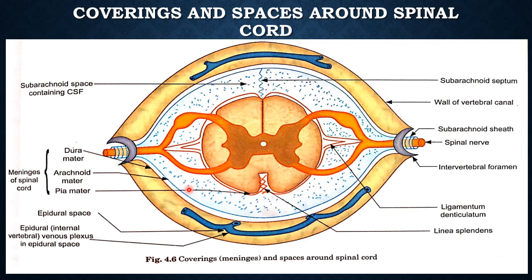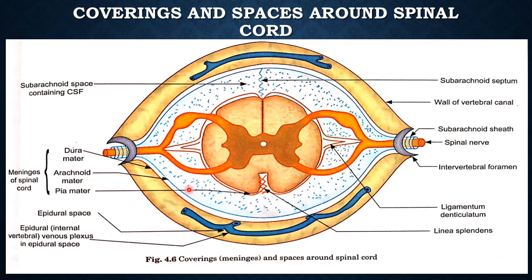Now I am talking about a space. At the level of each segment of the spinal cord, the dura mater is prolonged outward to the margin of the intervertebral foramen, which will be discussed later in pictures. Now this space is known as the subdural or epidural space.